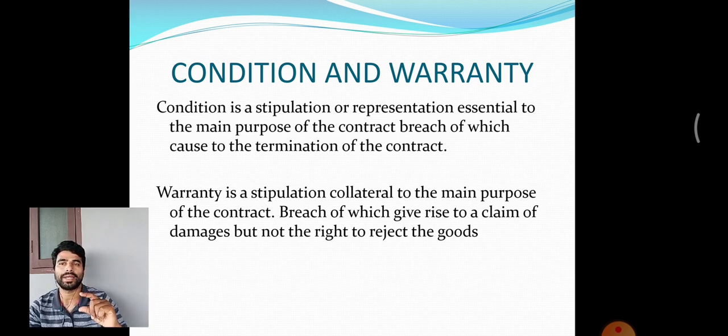But in the first situation, I asked for a horse which can run 50 kilometers per hour. So that statement is a condition. But in the second situation, he's saying that it may run at 50 kilometers per hour, and I checked it, but it is not running at 50 kilometers per hour. So that statement is a warranty statement. I think you are clear about what is condition and what is warranty.